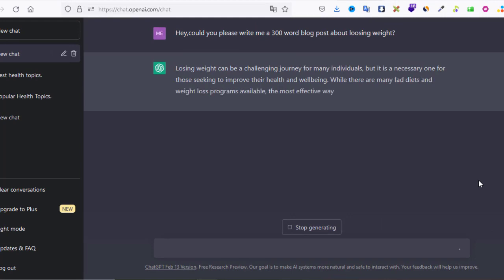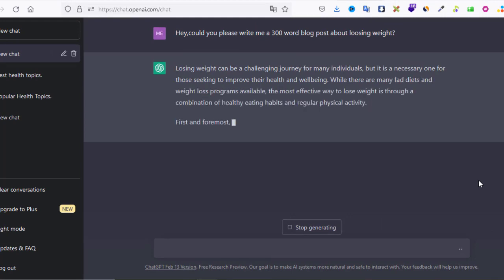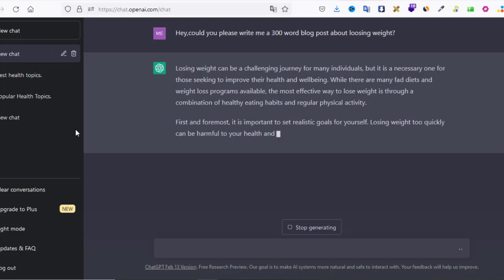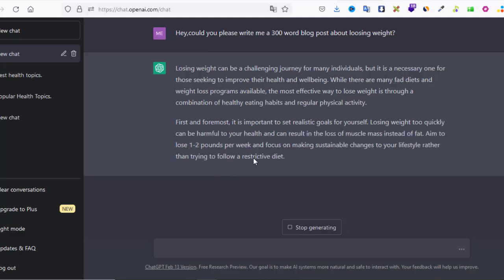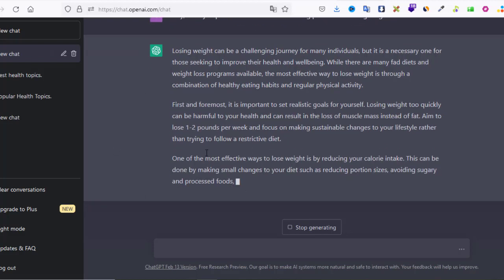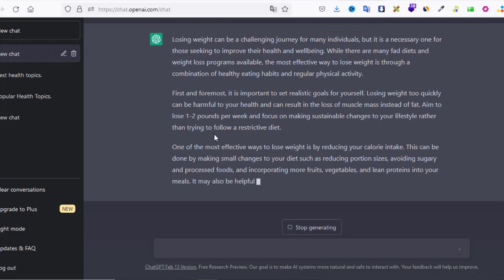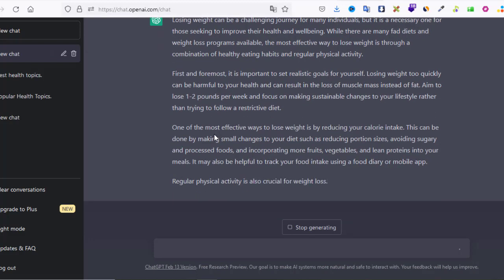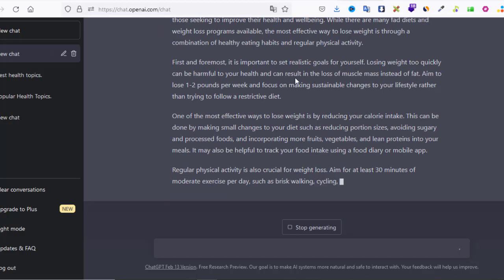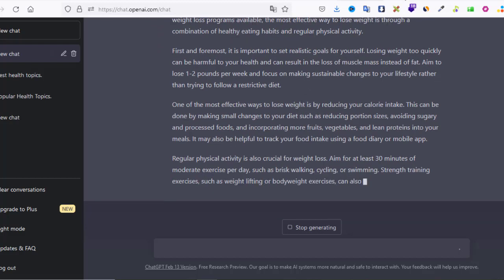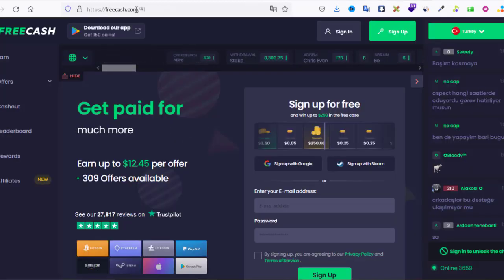As I said, old methods of selling articles using ChatGPT are saturated and really don't work anymore, because this article is really good and really quality. After creating the article, first of all, go to the website called freecash.com. Earning section is very good. This is just like a very unique earning section that you can earn several hundreds of dollars daily.